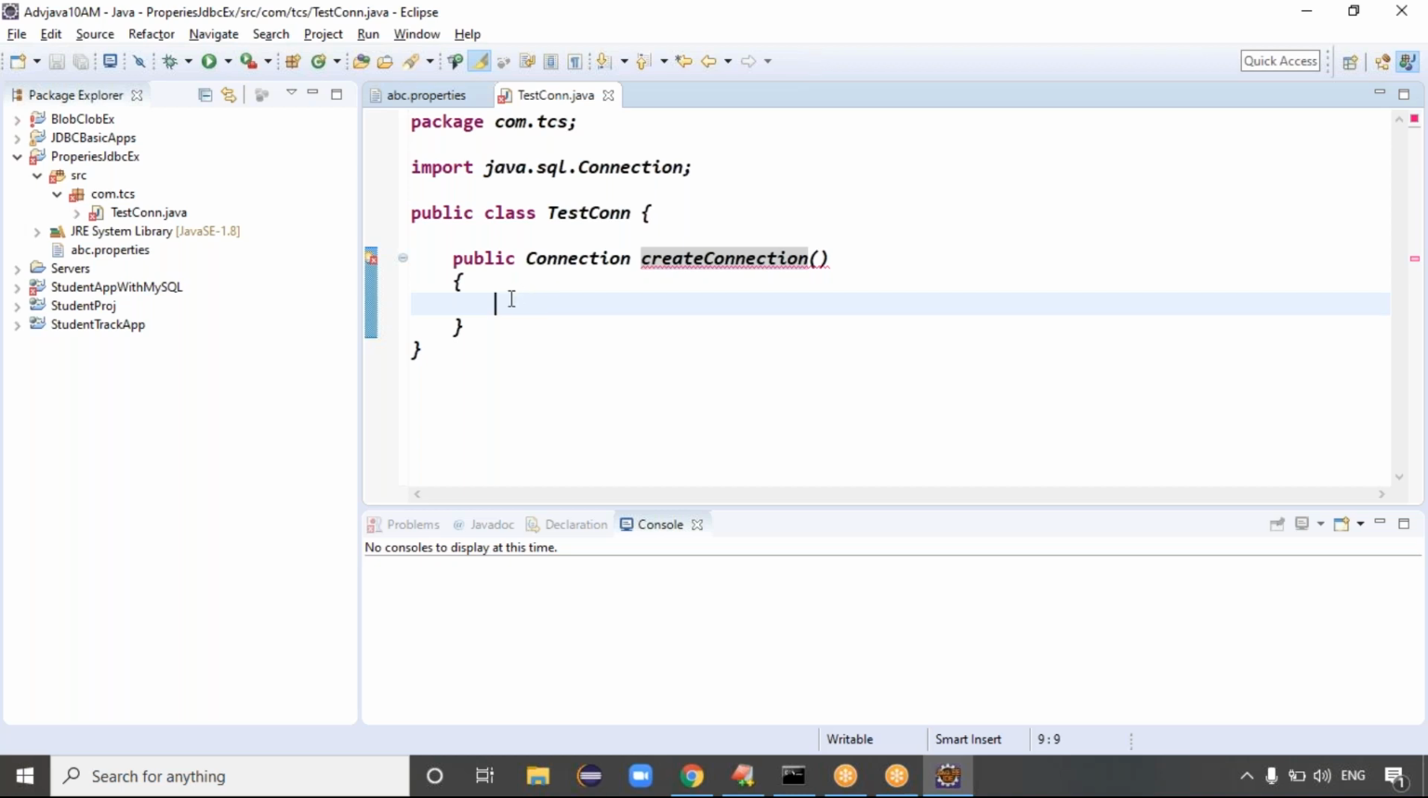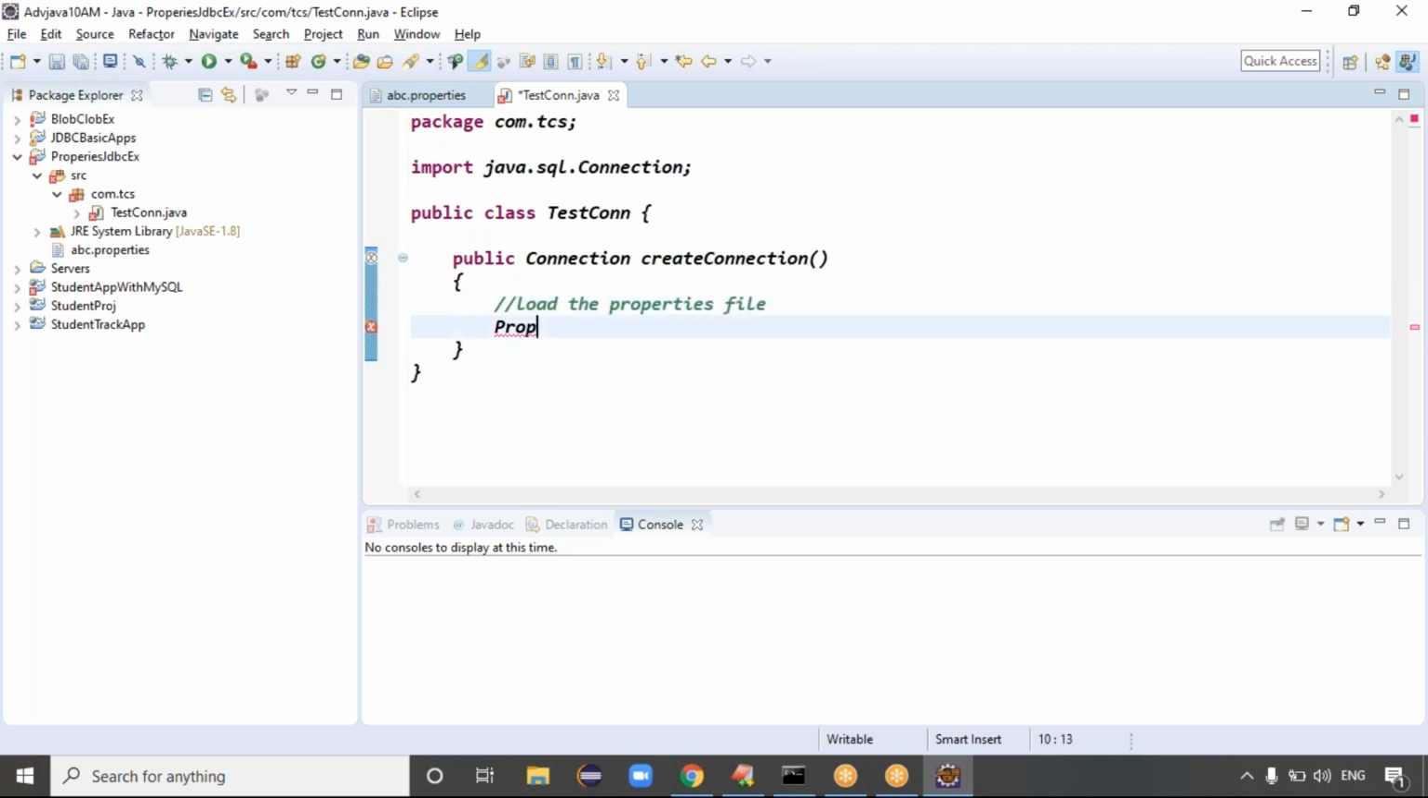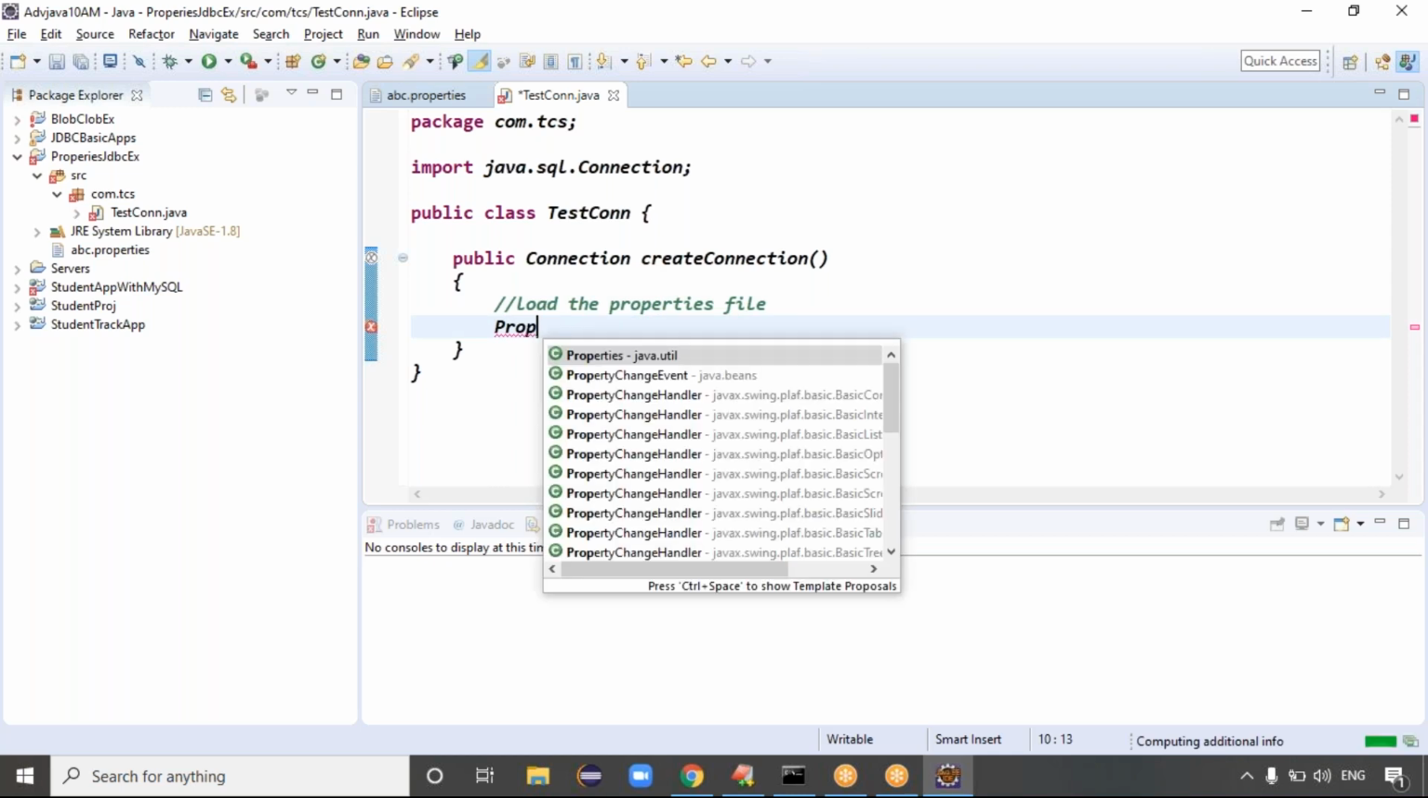The properties are present in the properties file, right? First of all, we have to load the property file. How to load the property file? To load the properties file, the Properties class is required, because I want to read the data from the properties file. First, let me load the property file.